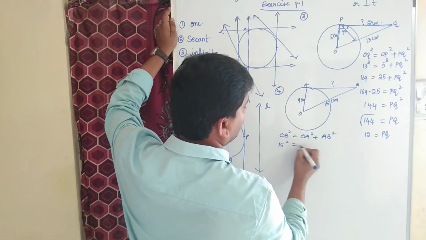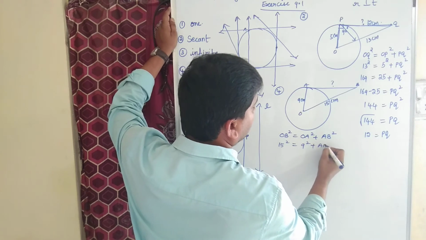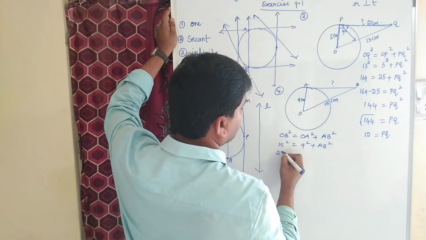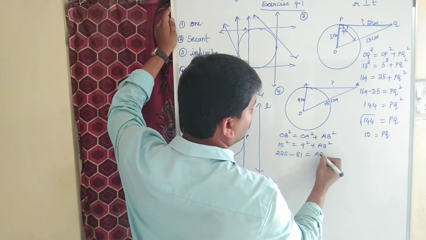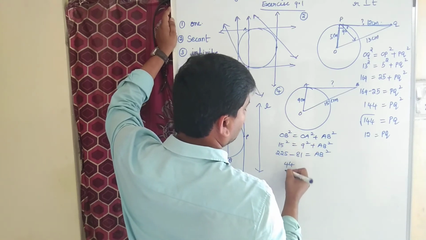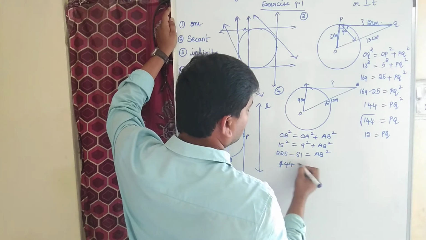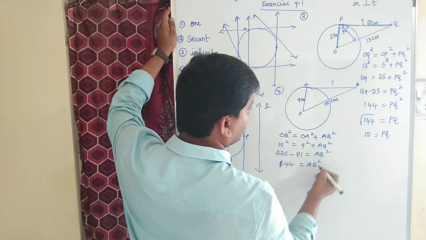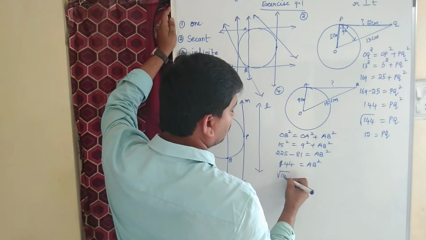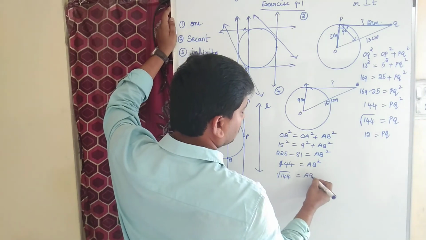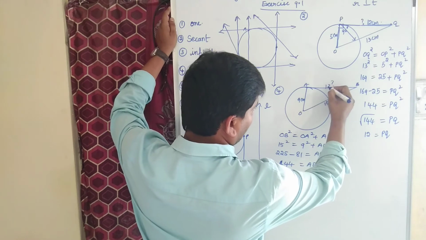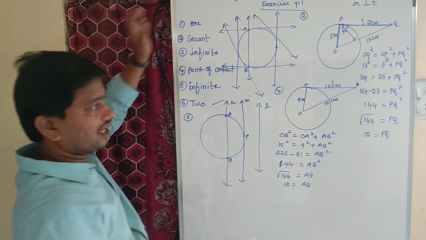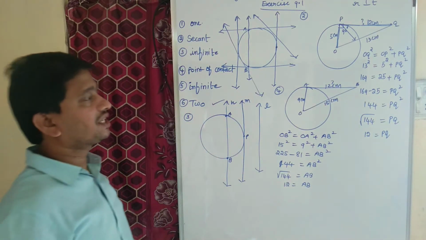So 15 square equals 9 square plus AB square. 15 square is 225, minus 9 square, which is 81, equals AB square. So 144 equals AB square. Square root of 144 implies AB, which is equal to 12 cm. So the length of the tangent is 12 cm.